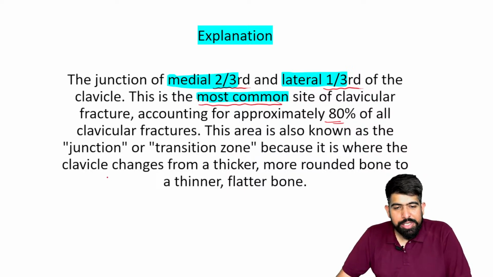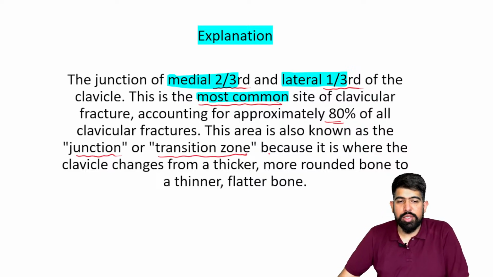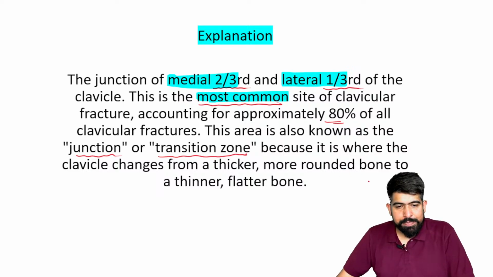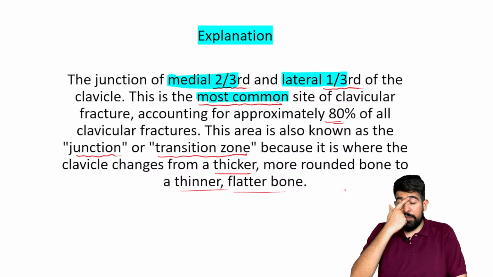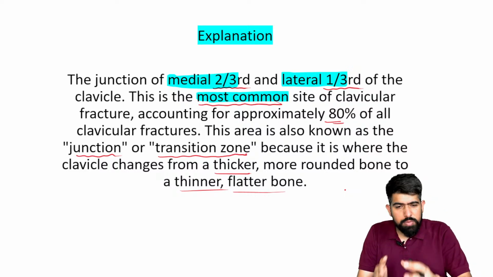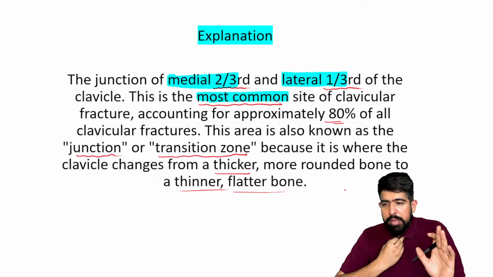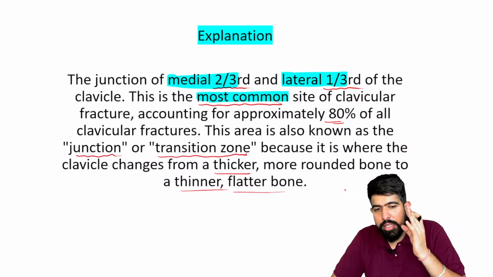That's why this is also known as the transitional zone, because here the clavicle changes from a thicker, more rounded bone to a thinner, flatter bone. So this is your transitional zone, where 80% of clavicle fractures occur. Please remember in the FMG exam, if they are asking about fracture, they are asking about the most common fracture. Don't go too deep. Just talk about the difference.